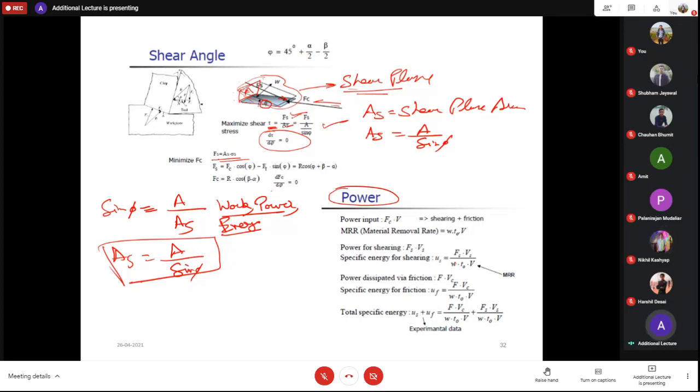And what is energy? Ability to do work. Okay, so what is the difference between energy and power then? Okay, if I tell you in simple language, does energy depend upon the cutting speed?